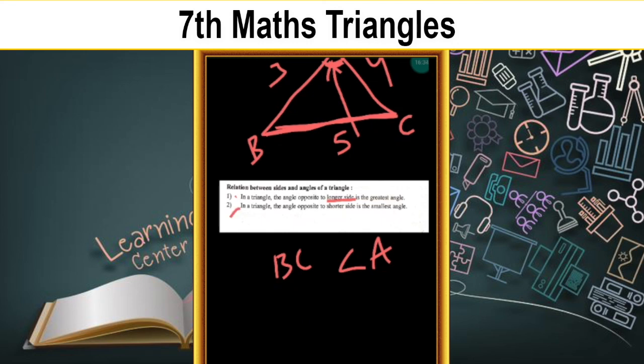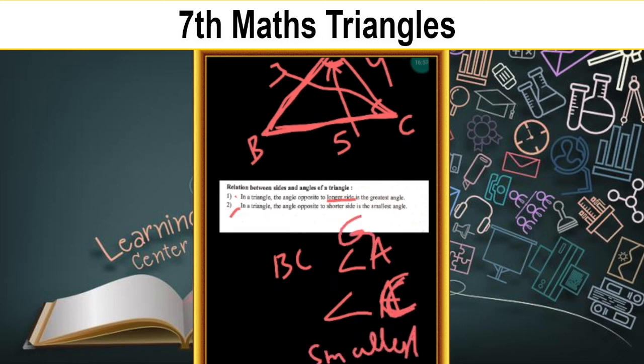And second point here, children. In a triangle, the angle opposite to the shorter side. This was the greatest angle. But what is the smallest angle? What is the smallest side? 3. What is the angle opposite to this side? That is angle C. Angle C is the smallest angle. Understood, children? Greatest angle is angle A. Smallest angle is angle C. This is the relation between sides and angles of a triangle.